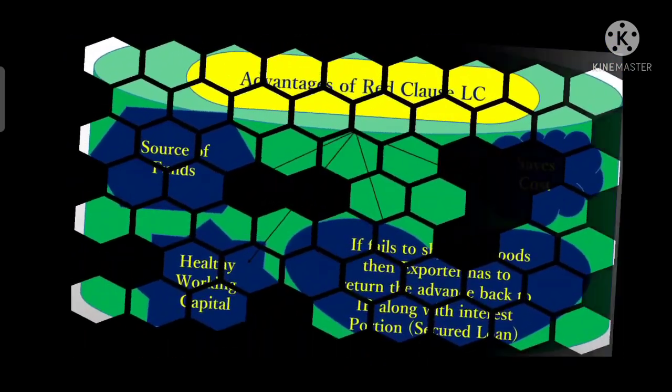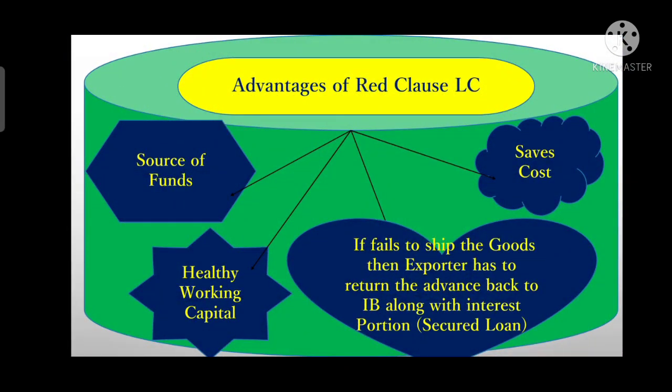Now we will understand what the advantages of a letter of credit are. As we know, a Red Clause LC makes an advance payment to the beneficiary before shipment of goods. So we can say that a Red Clause LC is a source of funds for the exporter, because the exporter receives an advance payment from the issuing bank.